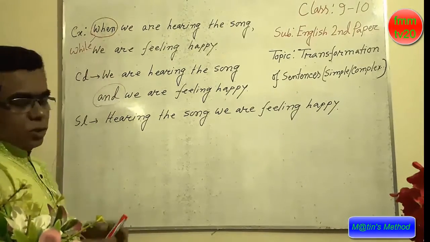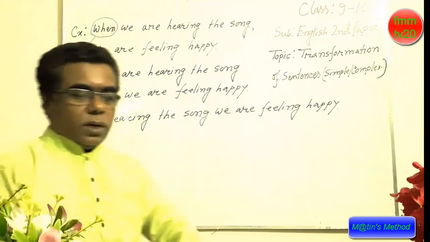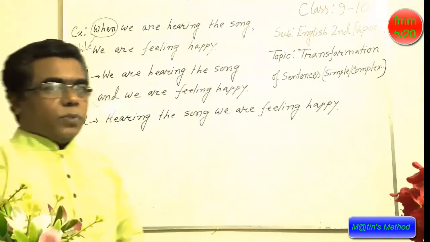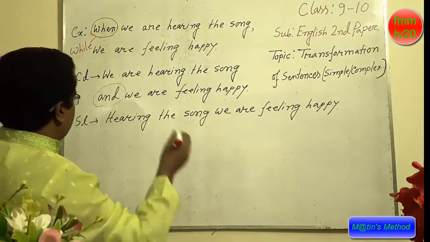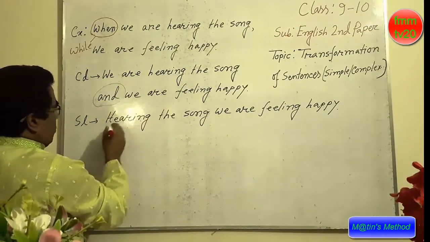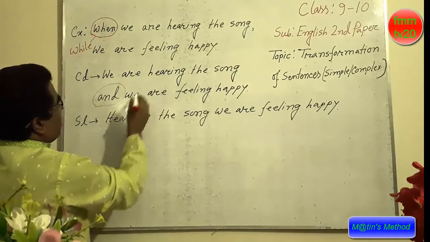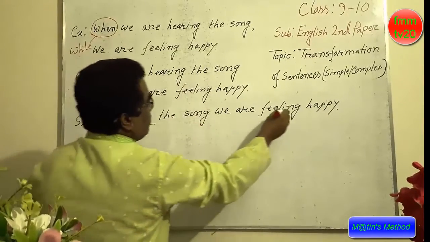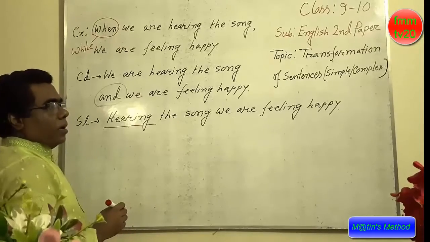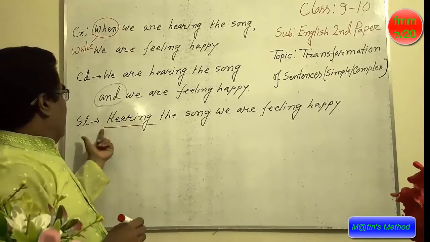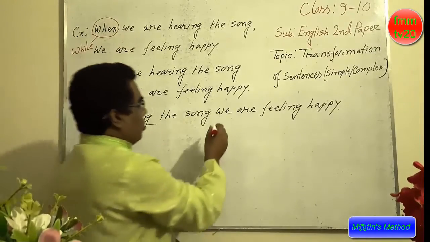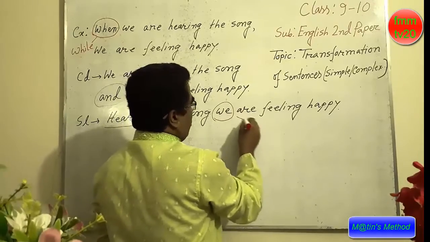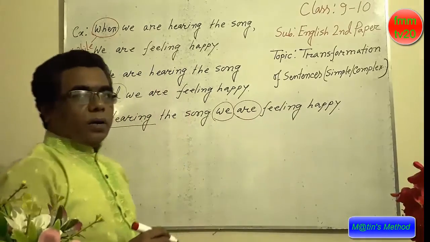Next, we are making the simple sentence. That means, to make the simple sentence: hearing the song, we are feeling happy. We know that to make the simple sentence, there is only one subject and only one finite verb.